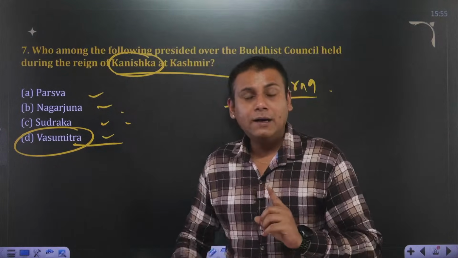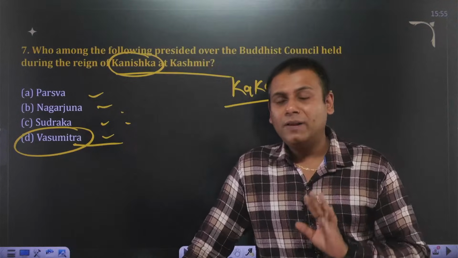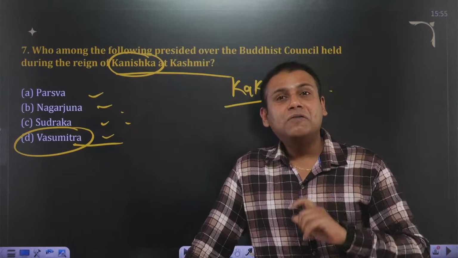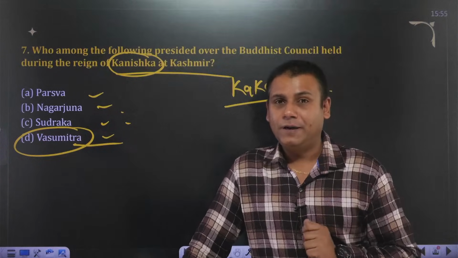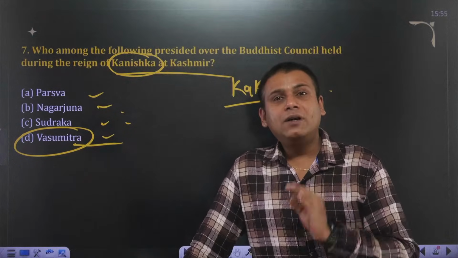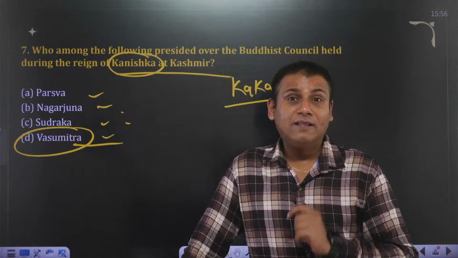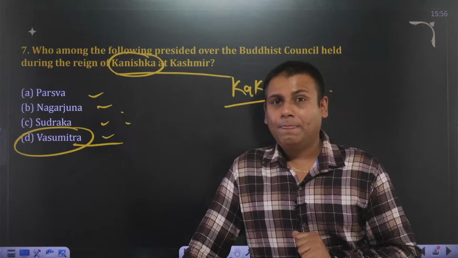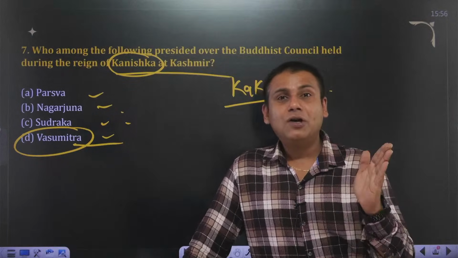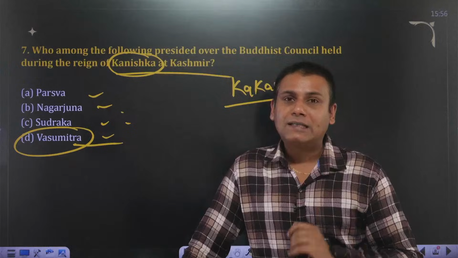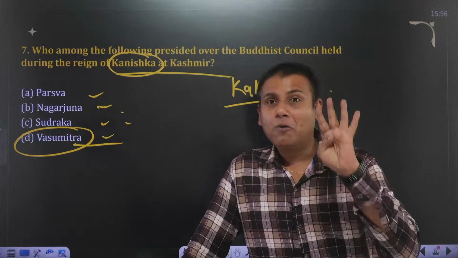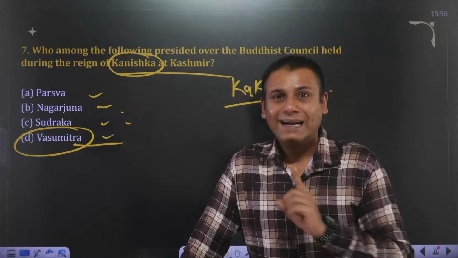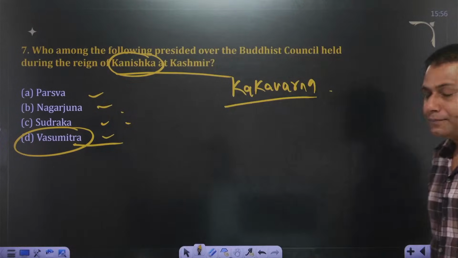Hope the point is clear. So what kind of questions can come up in the examination? The compilation of 3 Pitakas took place in which council? It was the 3rd Buddhist Council. Which was the Buddhist council which took place in Sanskrit language? The 4th one. Then the division of Buddhism into 2 parts, Heenyan and Mahayana, took place in which Buddhist council? It was the 4th Buddhist Council. Is that clear? Let's move ahead.